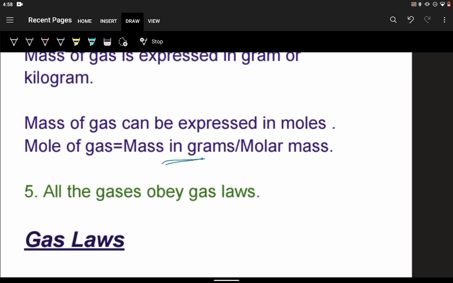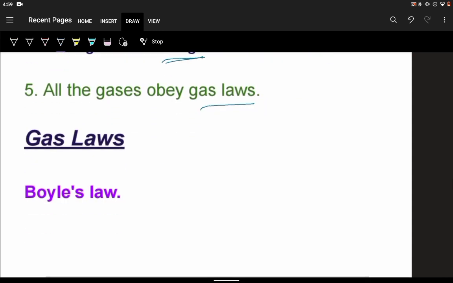And one important feature is that all the gases obey some laws which are called the gas laws. Among the gas laws, today we will be discussing the first law, that is Boyle's law. It gives a relation between volume and pressure of any gas of a given mass at constant temperature.